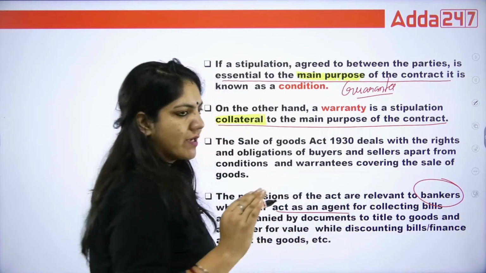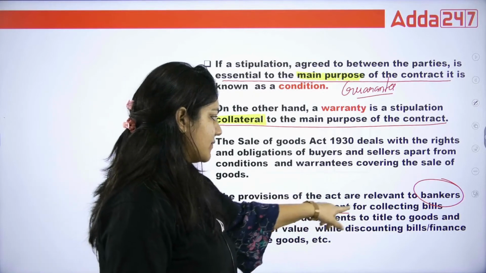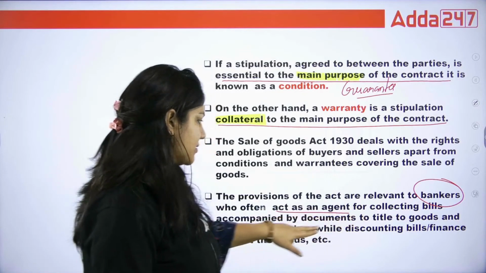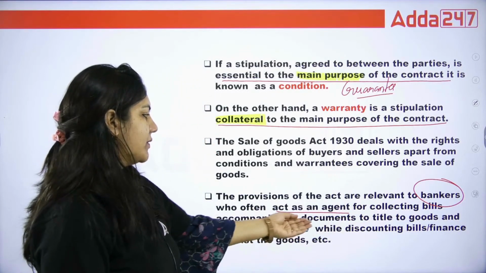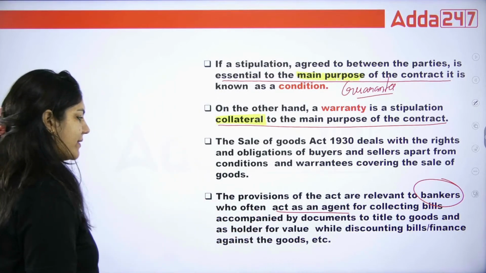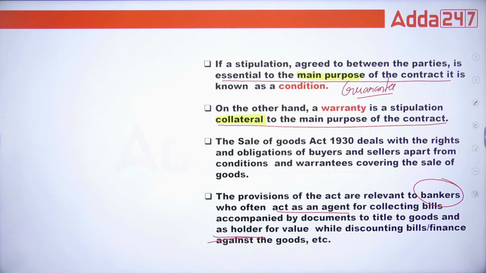Agent means one who works under the direction of a principal. So in this case, the banker will act as an agent for collecting the bills accompanied by the documents of title to goods, and as a holder for value while discounting the bill and financing against the goods. So in the Sale of Goods Act, the banker acts as an agent and as a holder.